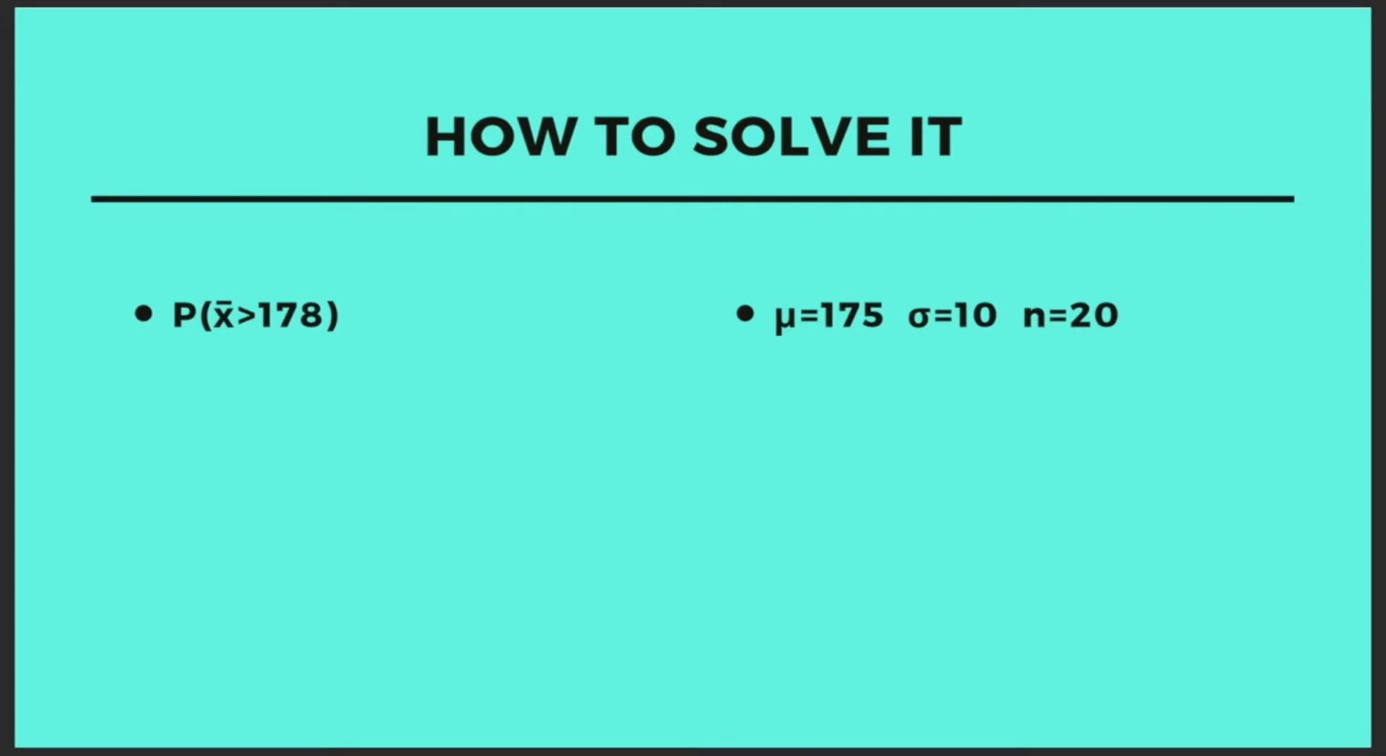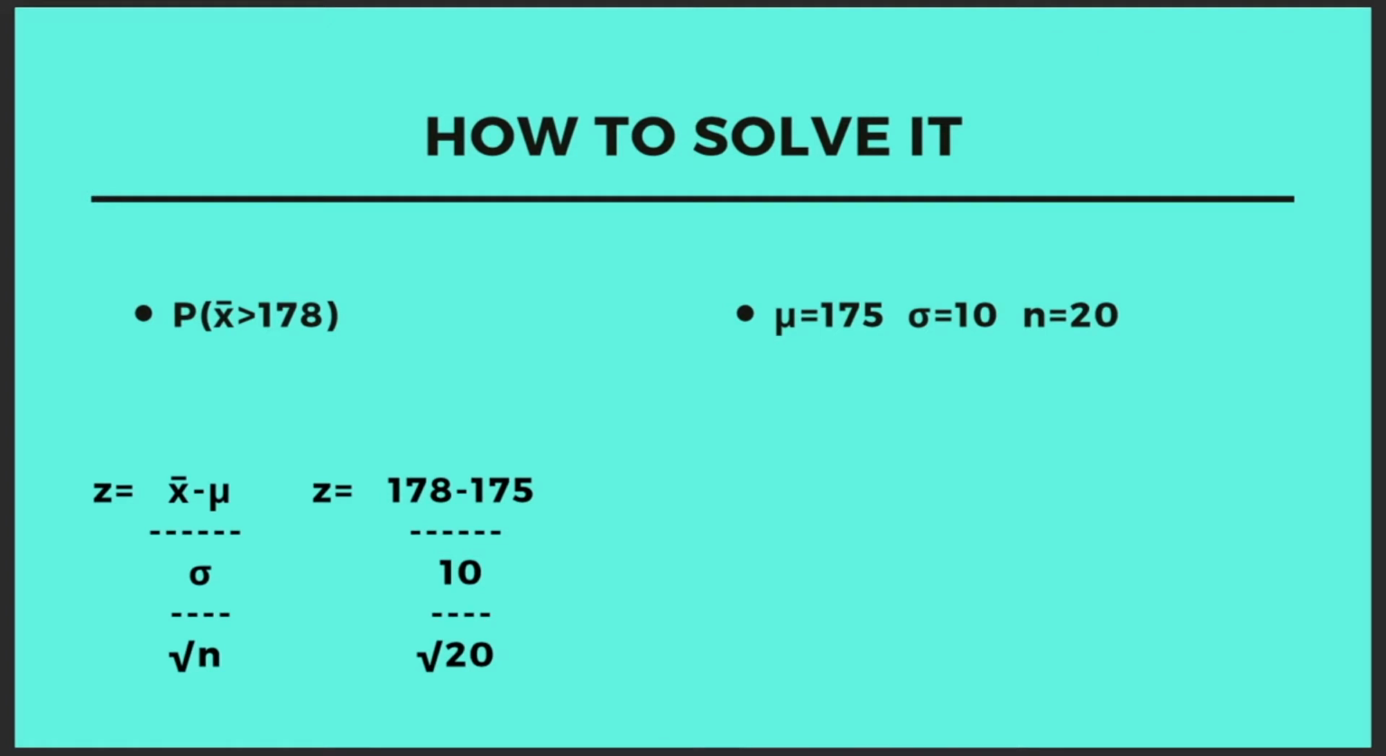How to solve a problem. This is the problem that we have: the probability of x-bar being greater than 178. These are the values that we have: mu is equal to 175, sigma, which is the standard deviation, is 10, and n is 20. We're going to use the formula, as I said before. We put the values in, and our answer is going to be Z is equal to 1.34.